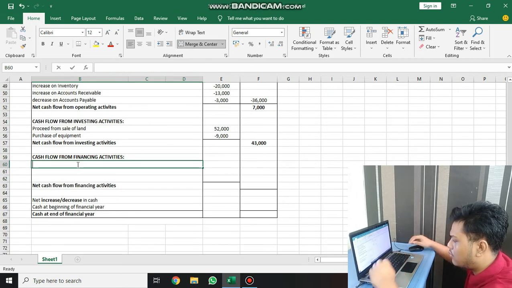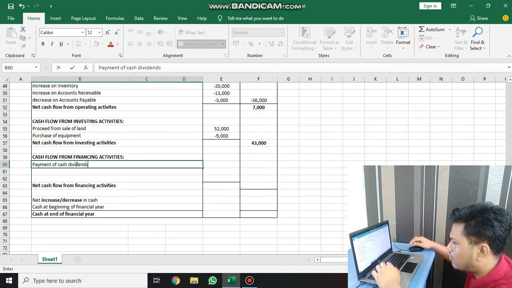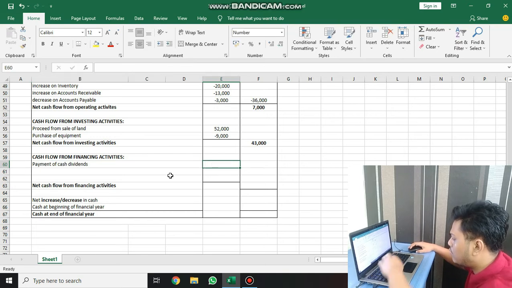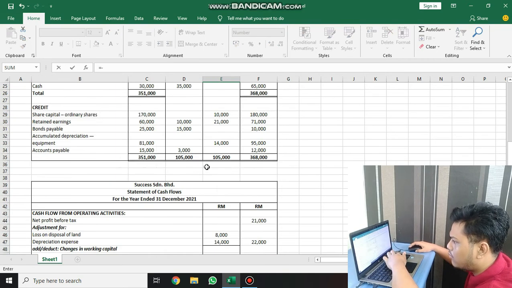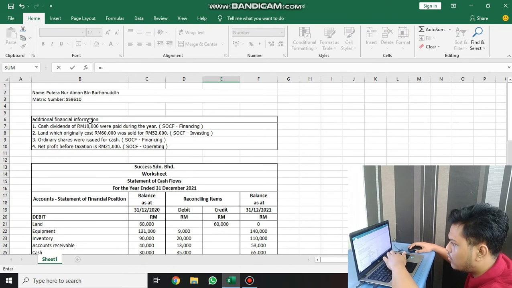And then cash flow from financing activities, we have payment of cash dividend. We pay, so we need to deduct 10,000.